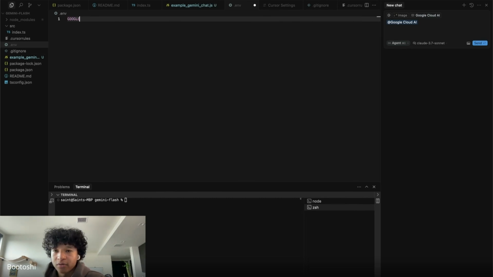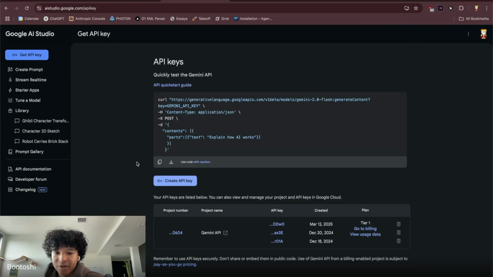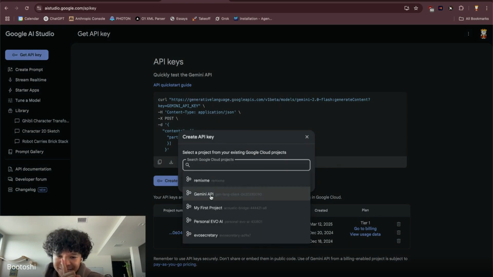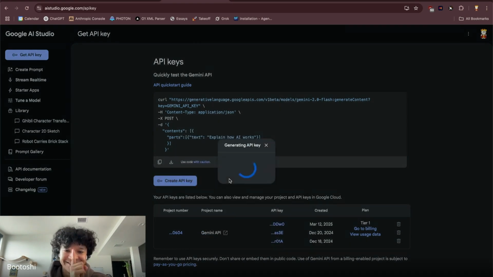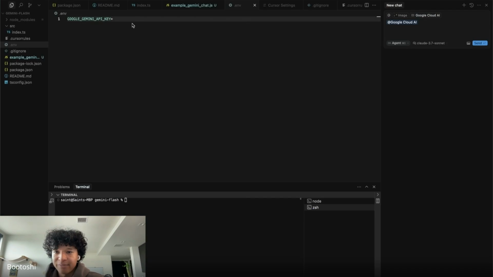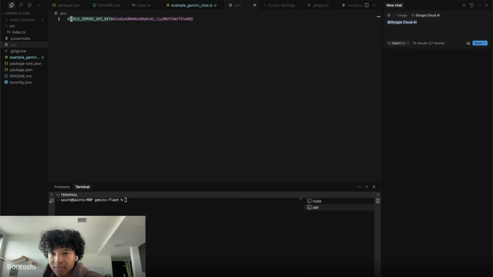So I'm going to put Google Gemini API key equals. Now, I'm going to make a key for this class. Don't take my API key; I'm going to delete it after this class, but I'm not going to delete it right now. So I just generated an API key. I'm going to copy it, go back to the .env, and paste the API key in here. And then I'm going to copy this specifically. And now let's start writing our prompt.